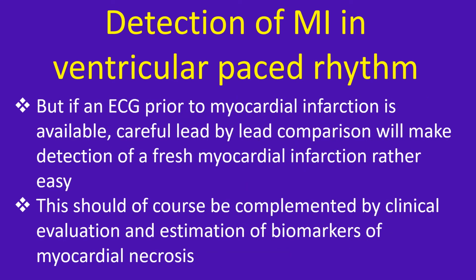But if an ECG prior to myocardial infarction is available, careful lead by lead comparison will make detection of a fresh myocardial infarction rather easy. This should of course be complemented by clinical evaluation and estimation of biomarkers of myocardial necrosis.